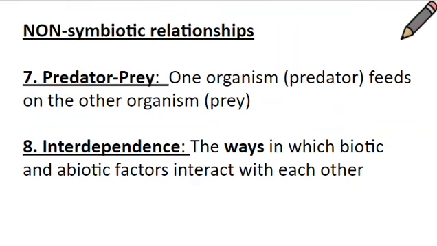Some other non-symbiotic relationships would be predator-prey. One organism is the predator, feeds on the other organism, which is the prey. And interdependence is the ways in which biotic and abiotic factors interact with each other. Interdependence would be you're dependent on somebody else and they're dependent back on you.